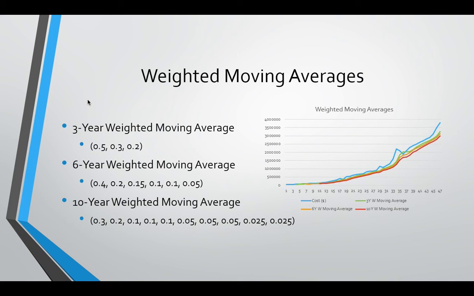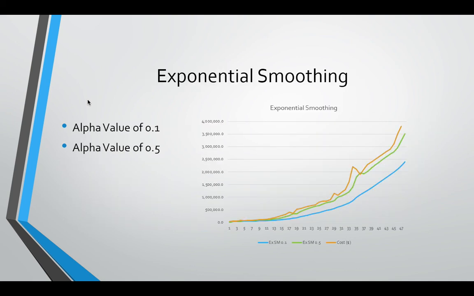In parentheses there, you see the weights that start with the first year, most recently the first year, and then moving back in time from there. On the graph, the blue line is the cost here, and again you see the green 3-year weighted moving average line is closest to that accurate line. The 10-year looks to be the smoothest again, but again you want to go with accuracy over smoothness most of the time, so 3 years is going to work there.